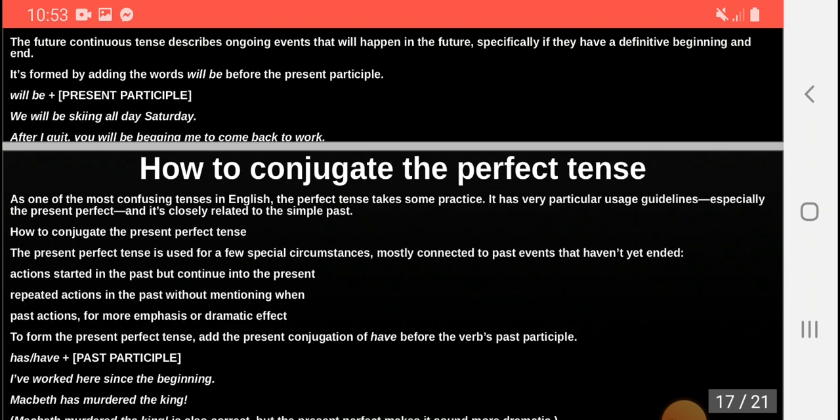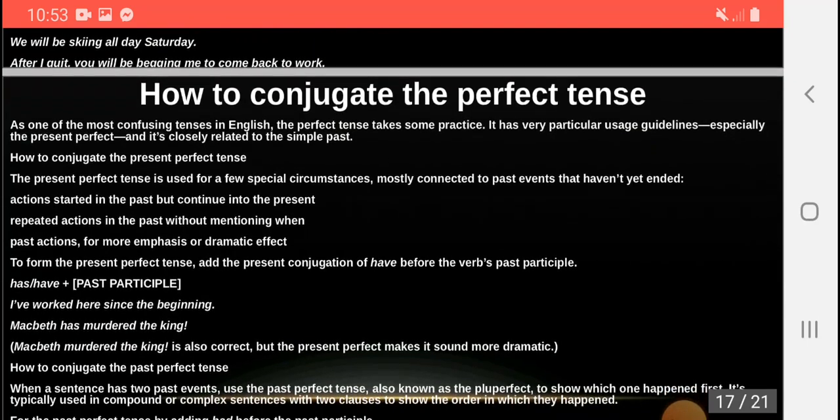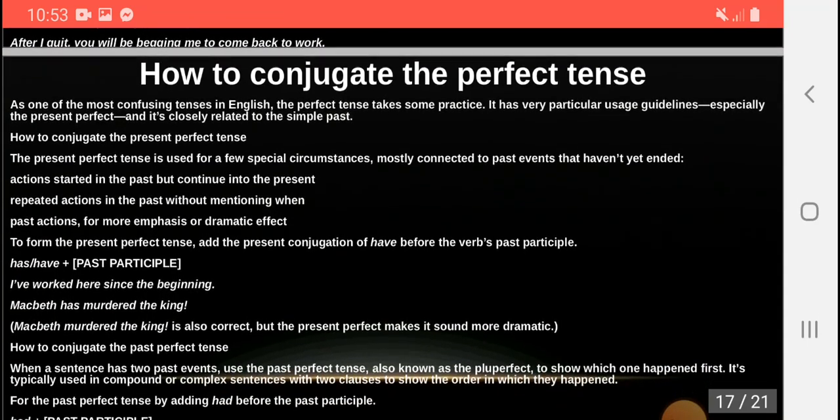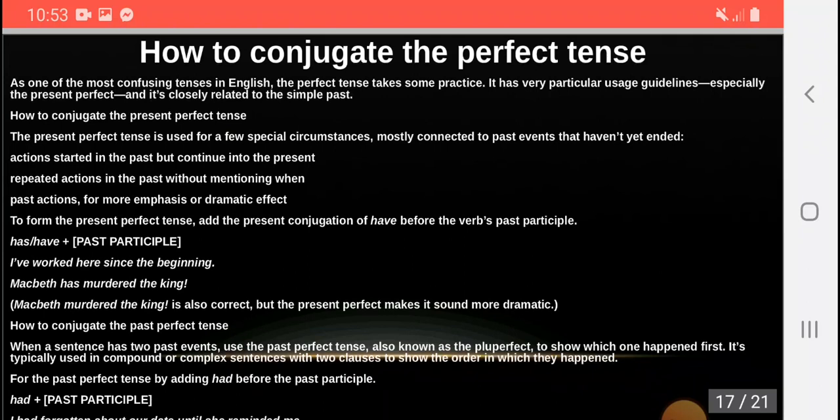The present perfect tense is used for a few special circumstances, mostly connected to past events that haven't yet ended. Actions started in the past but continuing into the present. Repeated actions in the past without mentioning when. Past actions for more emphasis or dramatic effect. To form the present perfect tense, add the present conjugation of have before the verb's past participle. For example, I have worked here since the beginning. Macbeth has murdered the king.